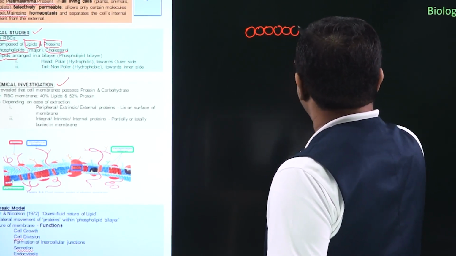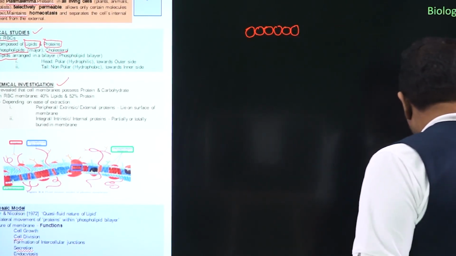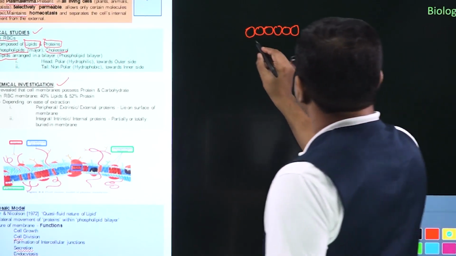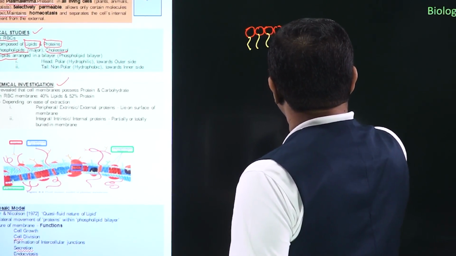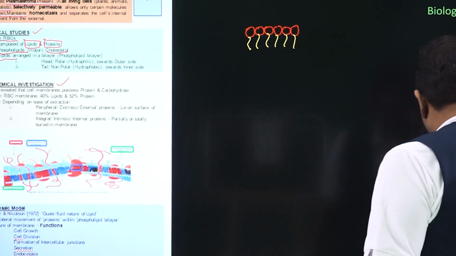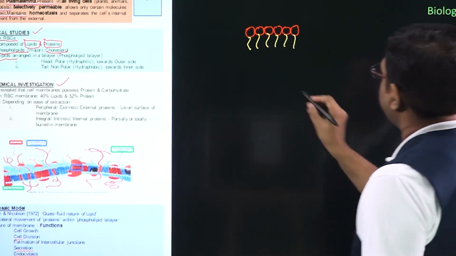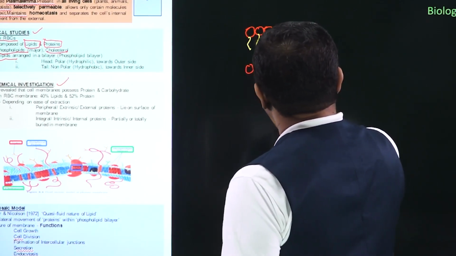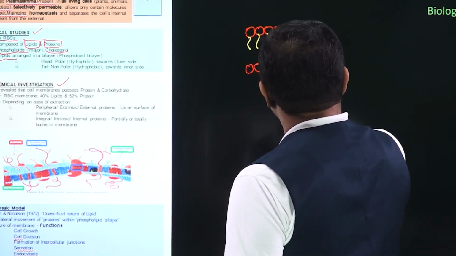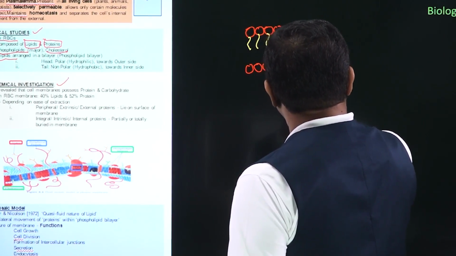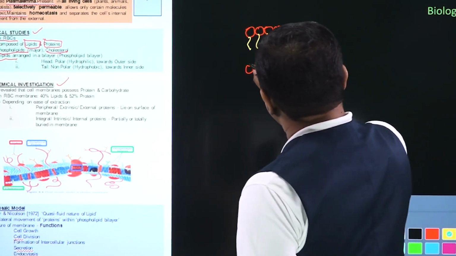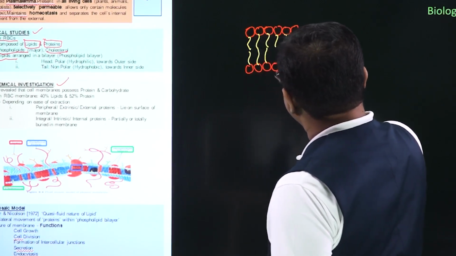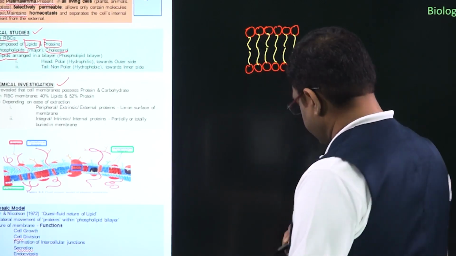These are in fact the heads of the phospholipids, and the tails of the phospholipids are also present. So this is one layer. Along with it, the second layer will also be present. So these are the heads of the phospholipids, and their tails will also be present. So these are the tails.